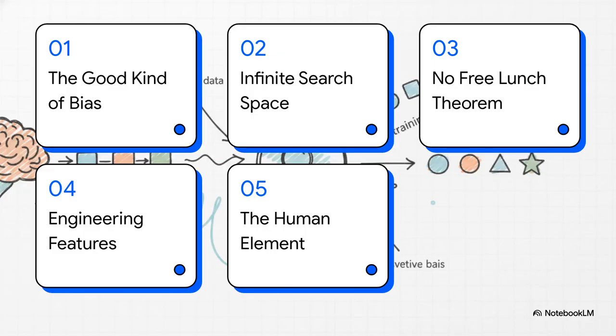Okay, let's dive into this. Here is our roadmap for today. First up, the good kind of bias. Then we'll look at the infinite search space. After that, the incredibly named no free lunch theorem, followed by engineering the right features, and we'll wrap the whole shebang up with the human element.